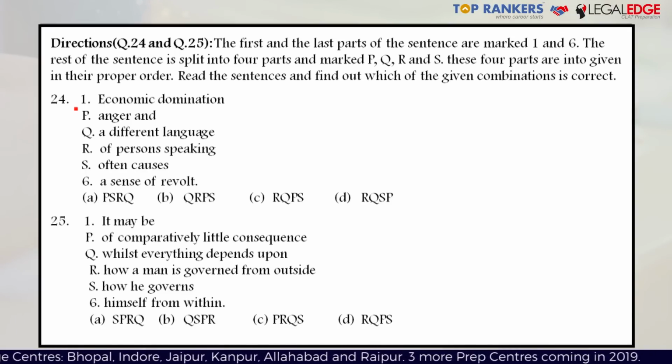The first and the last parts are fixed and should not be changed. That is, sentence one, or part one, and part six need not be changed. You just have to unjumble the P, Q, R, and S options or parts. Now, in this particular case, let's start reading the parajumble from the first sentence itself.